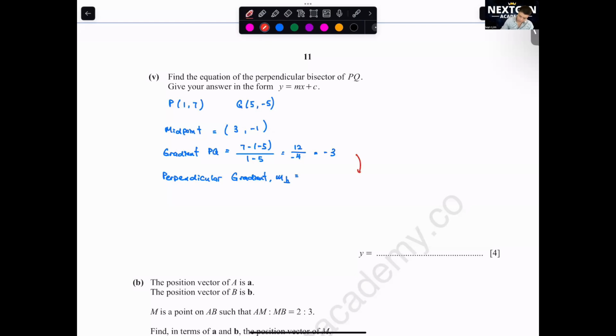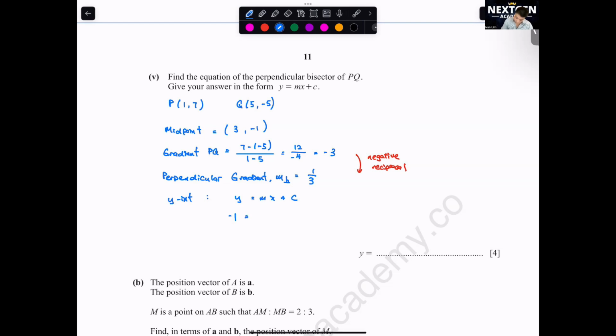You just need to negative reciprocal it. So negative reciprocal will be 1 over 3. Then what we need to do is we need to find the y-intercept. You substitute into y equals mx plus c.